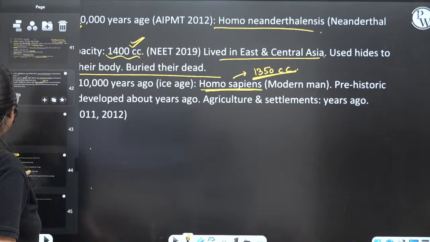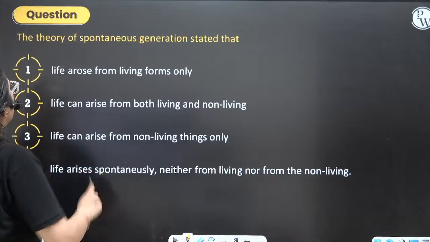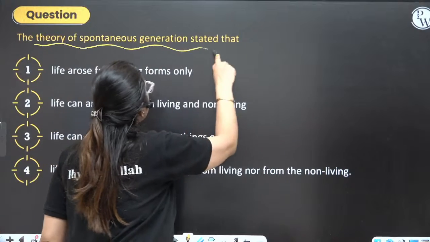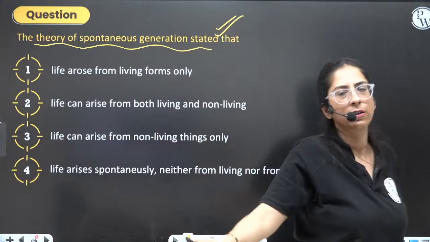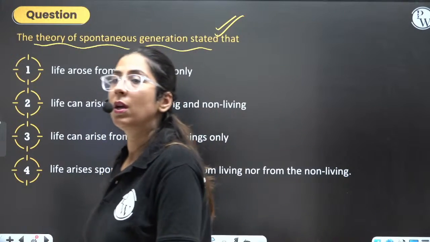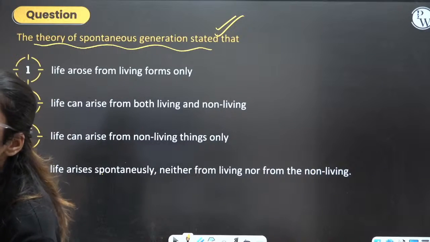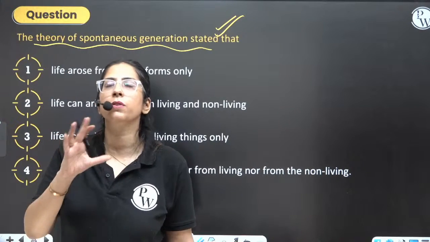Now, would you like to do some questions? First is: the theory of spontaneous generation states that. Come on, this is the first question. No, Cro-Magnon had the maximum cranial capacity, that was around 1600 cc.